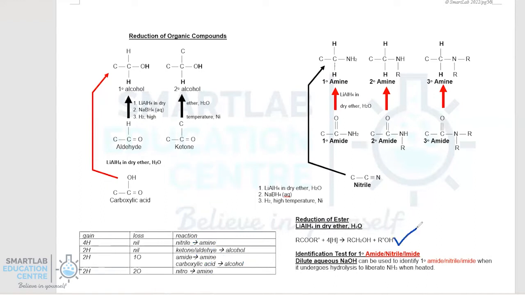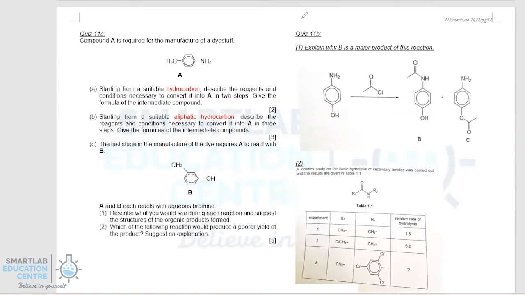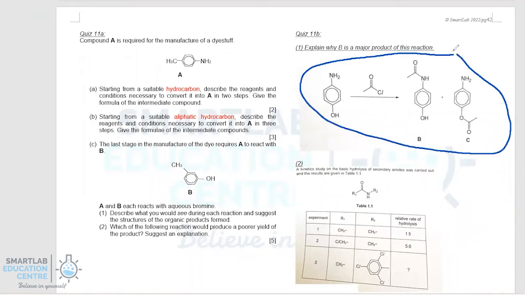Also do remember that an ester can actually be reduced to form back the alcohol, and the carboxylic acid that's produced will be further reduced to a primary alcohol. Let's take a look at some examples. In this reaction, as you can see, your acid chloride can react with your phenol to produce your ester.